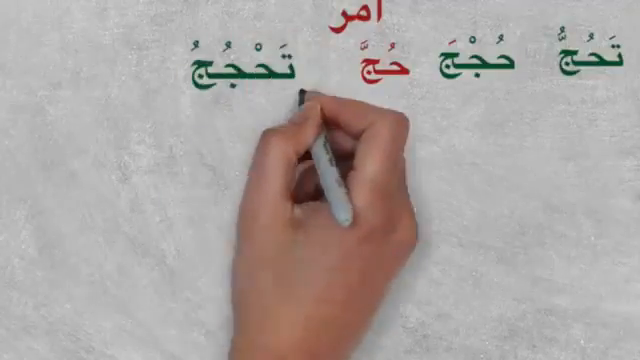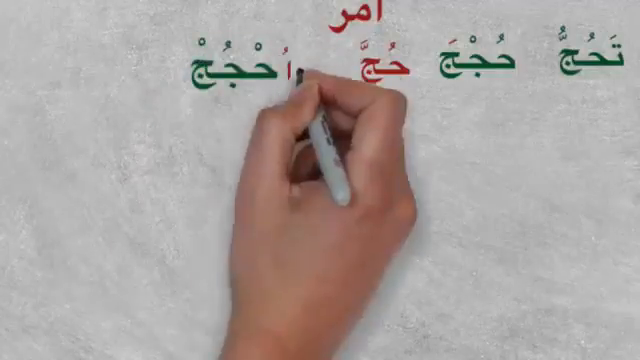So what is another way? Another way is going back to the original form, which is in the bab nasara yansuru. It is tahjuju. Then it's quite straightforward because we have to take away the alamat mudari'. So we don't need this, and take the dhamma away and turn it into a sukoon. So now we cannot pronounce it. So what do we bring? We bring hamzatul wasl. So it is uhjuj. Uhjuj is the same as hujja. So they both mean the same.